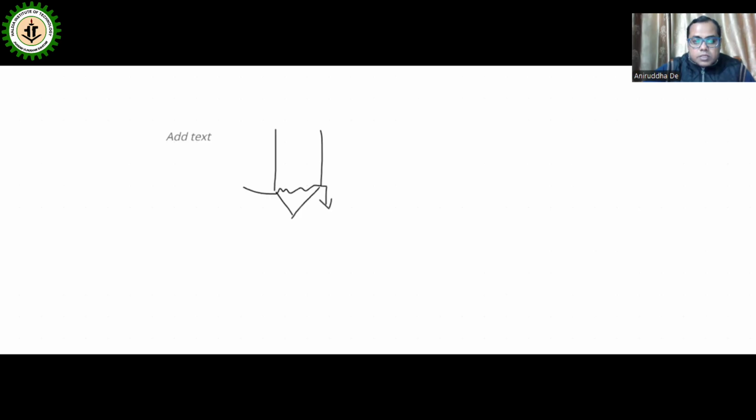Now what happens in the case of forward feed? This is the single effect. This is the steam. Now this is the vapor. In the case of double effect, there will be a similar calandria, where the vapor produced in the first effect enters into the second effect. This is known as the reuse of the steam.